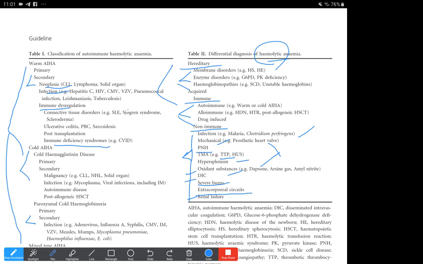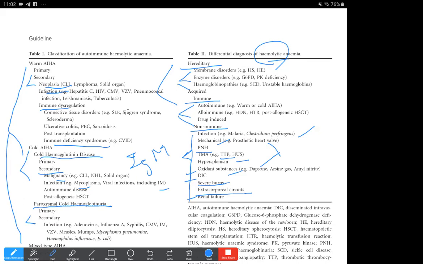So and also post transplantation, this can all occur in warm secondary type of autoimmune hemolytic anemia. In cold autoimmune hemolytic anemia, it's mostly the cold hemagglutinin disease and the paroxysmal cold hemoglobinuria. So in the secondary causes for cold hemagglutinin disease, since this is mostly going to be the IgM type, we have all those malignancies and mycoplasma infection and mononucleosis, and also in malignancies you can also have macroglobulinemia.